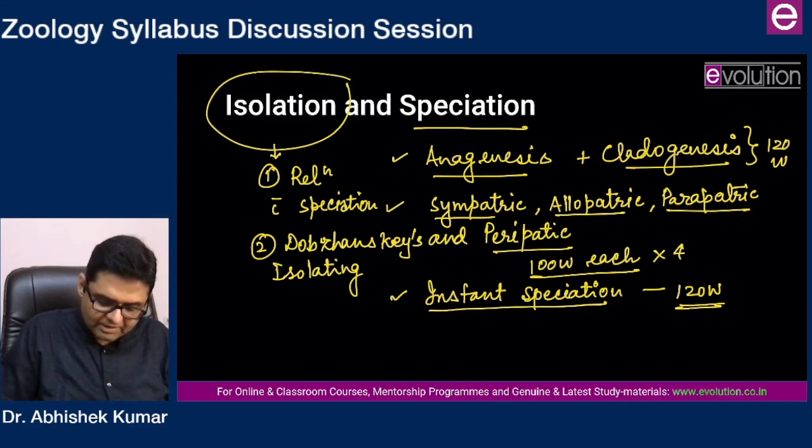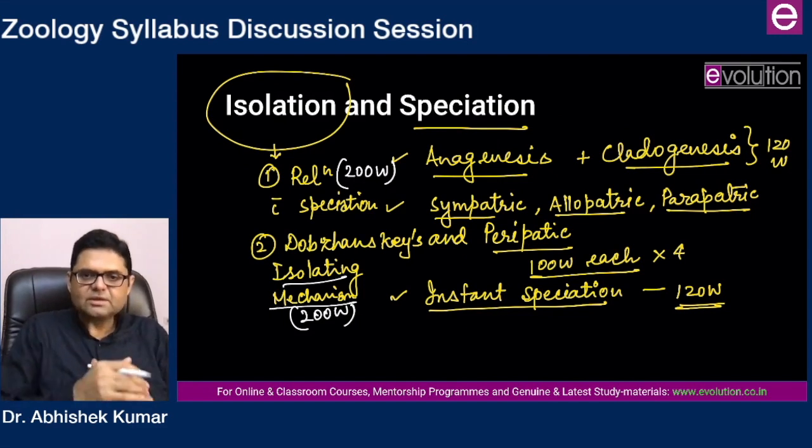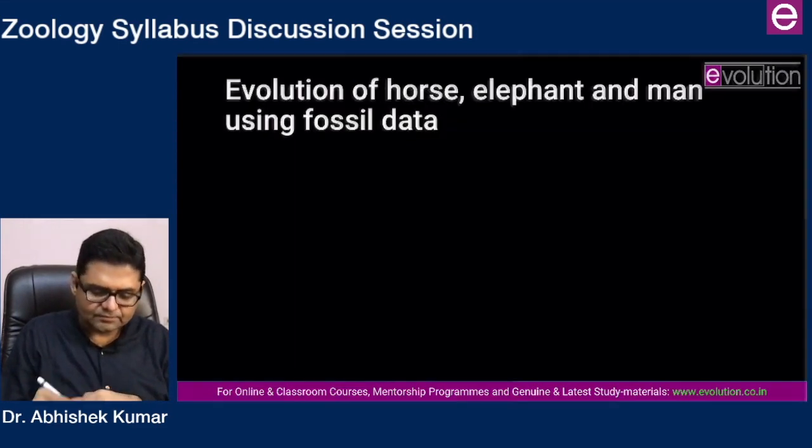They both have been repeatedly asked, so you should be preparing both, and I would say prepare both of them individually for 200 words. Relation with speciation in about 200 words and Dobzhansky's isolating mechanism in approximately 200 words. Then you will be done with isolation, and speciation we have already done.